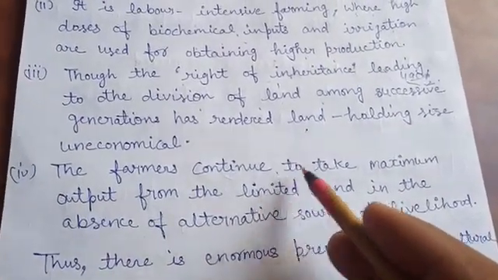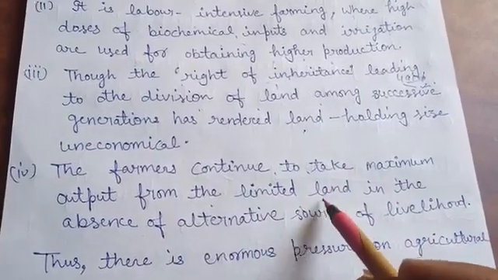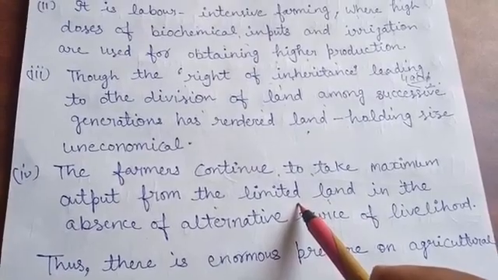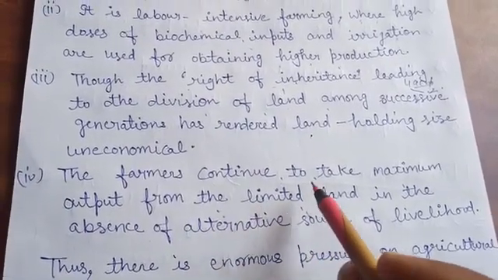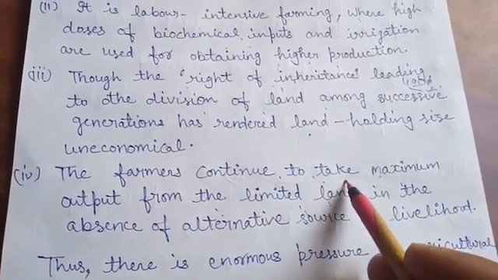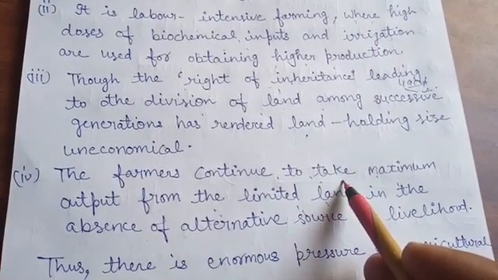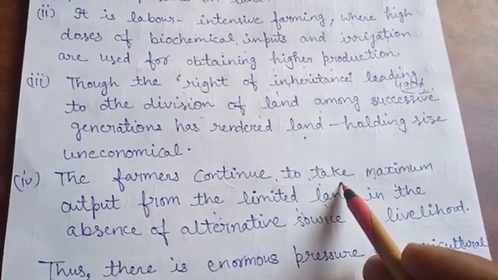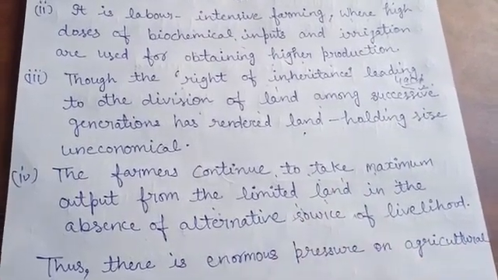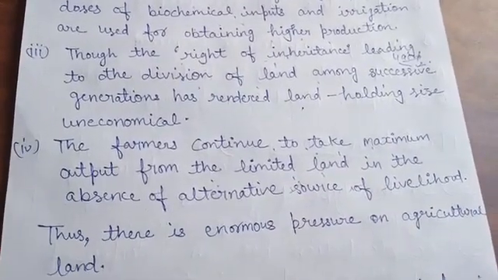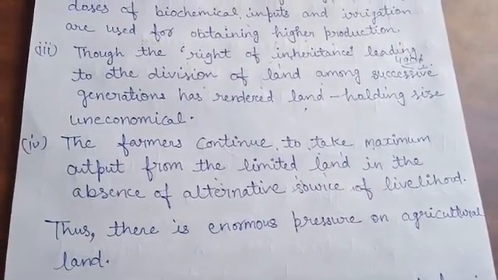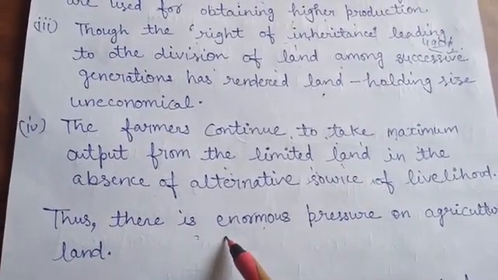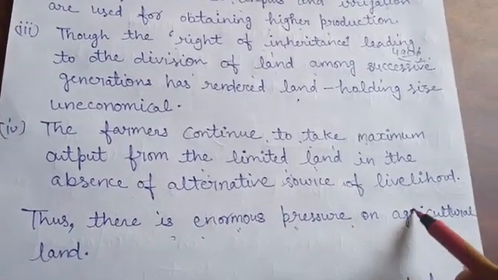The farmers continue to take maximum output from the limited land. Land is limited and it is divided into small plots. But still the farmer wants to get the maximum output, because most of the people in India still totally depend on agriculture. They do not have any other source of livelihood or income. So in intensive subsistence farming, there is a huge pressure on agricultural land.